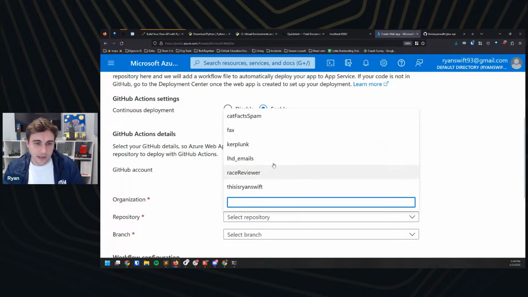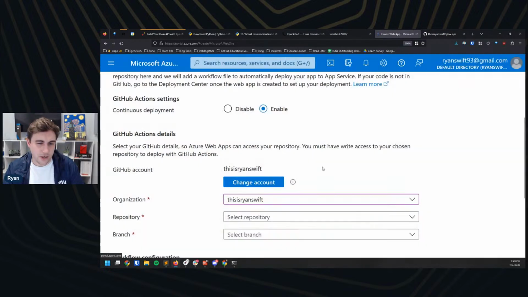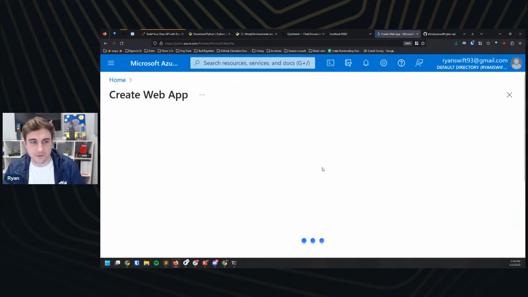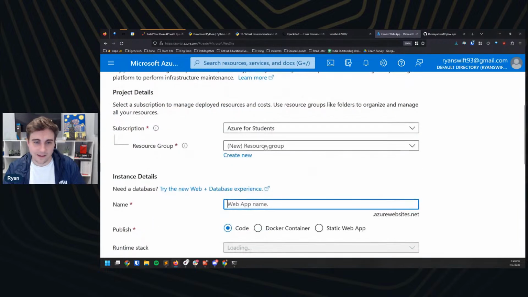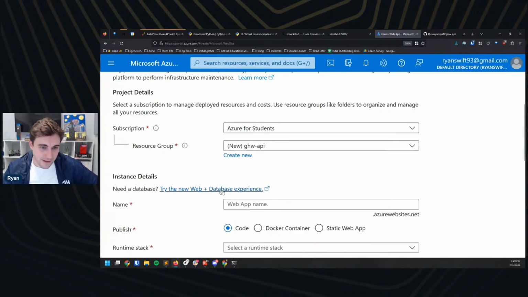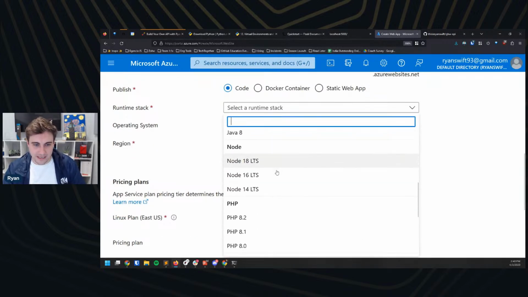So if I come in here, I don't see it. If I give this a little refresh, let's hope that this works. I maybe should have reselected my account first. Yeah, I should have. I've made a mistake, team. It's all right. We're going to call this GHW API. That's what I'm going to rename all of my stuff. Okay. GHW API. Great. I'm going to reselect Python.